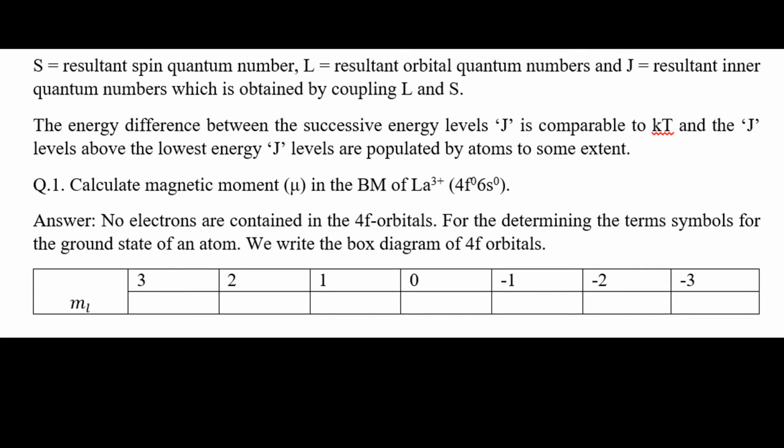Question 1: calculate the magnetic property of lanthanum 3+, the first element of the lanthanide series. Its electronic configuration is 4f0, 6s0 and 5d0. No electron is present in the system, so we calculate the ML value, which is 0.